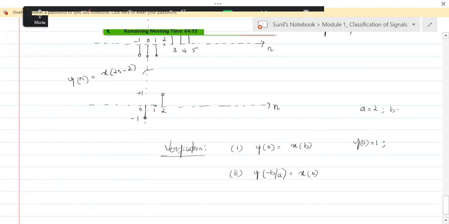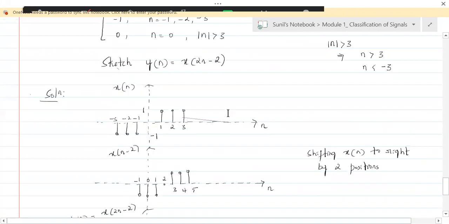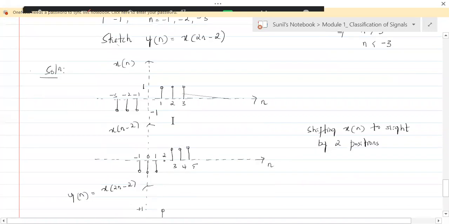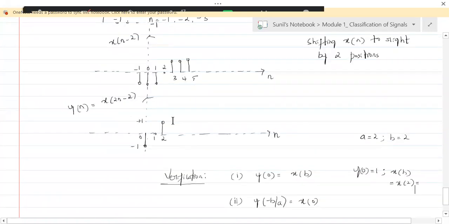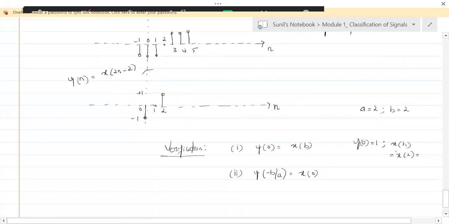And b is also 2. So what is x of b? That is x of 2. X of b, that is x of 2 equal to, what is it equal to? Where is x? X is here. So x of 2 is equal to 1.